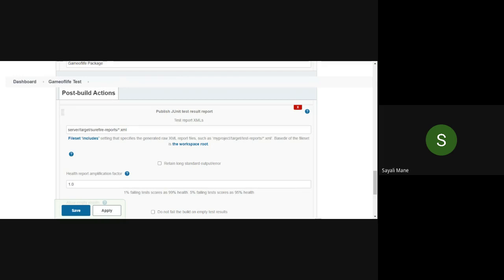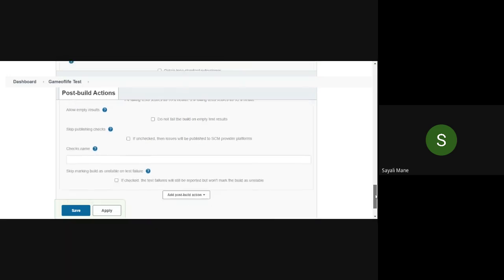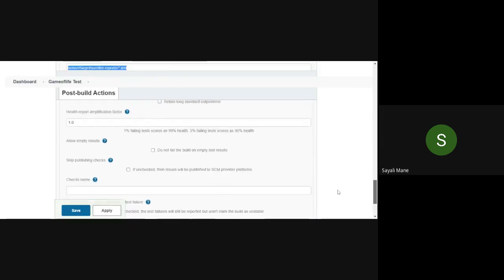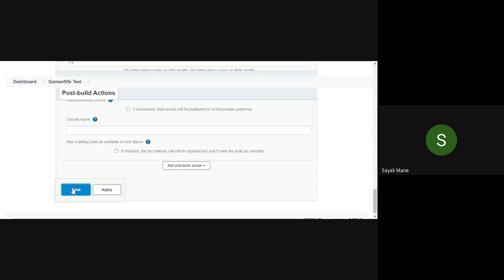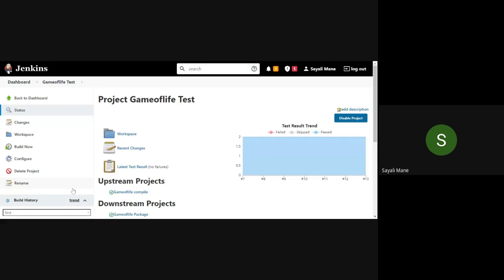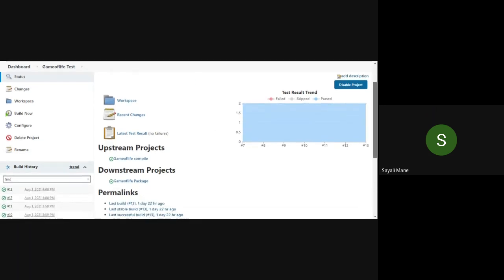Then scroll down and click on the save button, this one. So on your screen, are you getting this new tab, latest test result, something like that?